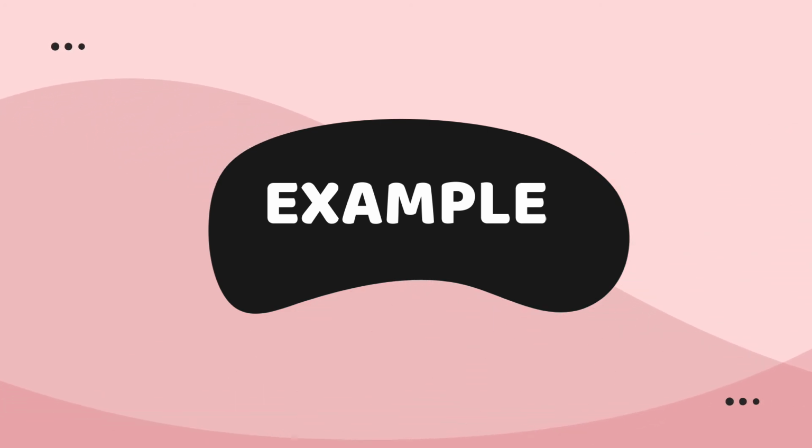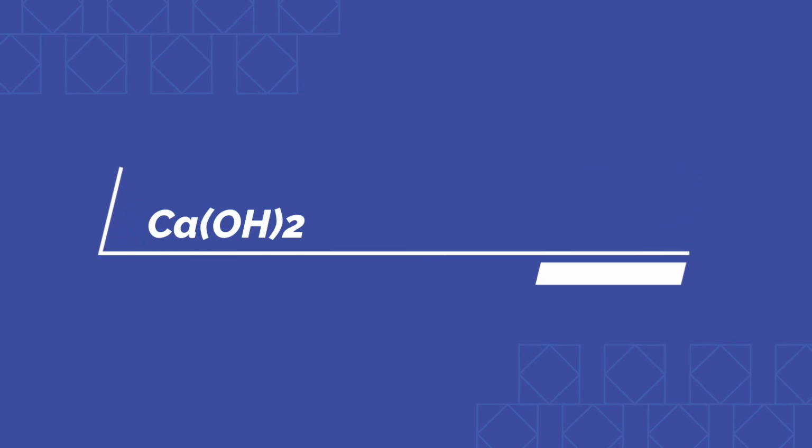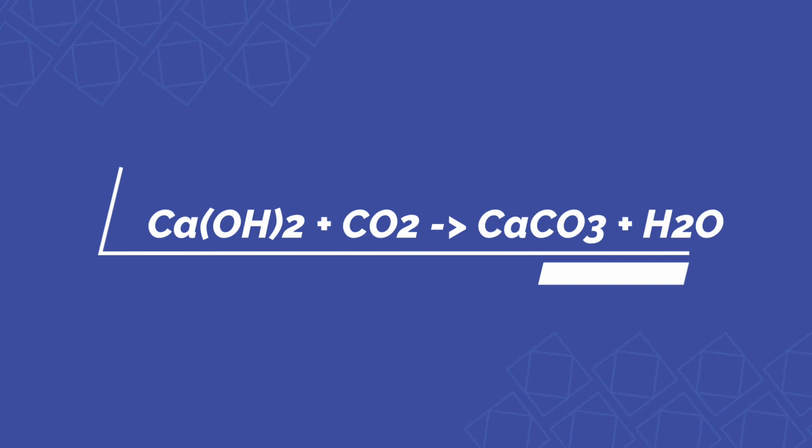Bases are reacting with non-metallic oxide, so in place of the acid we put the non-metallic oxide, which is carbon dioxide. If I take the example, calcium hydroxide, which is a base, reacts with the non-metallic oxide, carbon dioxide, it will produce salt and H2O.